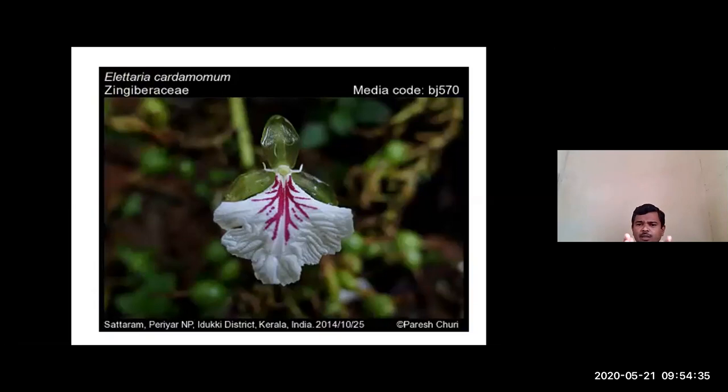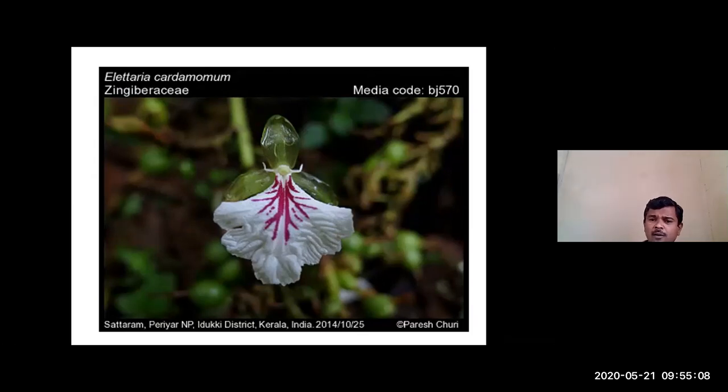See, this is the single flower. How does it look? Somewhat like an insect with limbs. There are two limbs, and these are considered like the wings. This is somewhat the body. There are three petals which are colorless, and one lower lip which is whitish in color. This is a very beautiful flower of Ela, the single flower of Ela. These are very attractive flowers. I think you have not seen this type of flower.